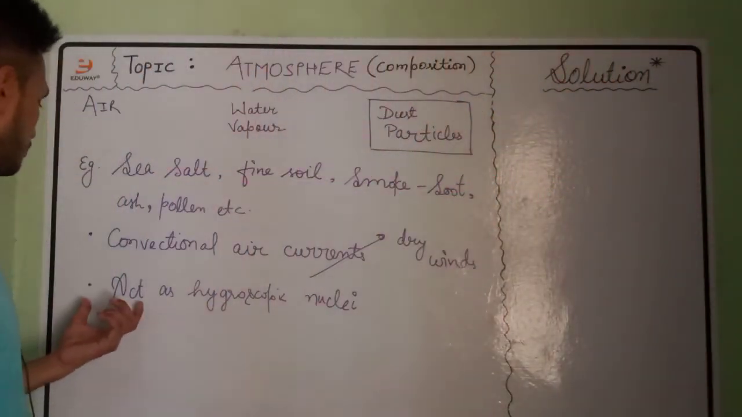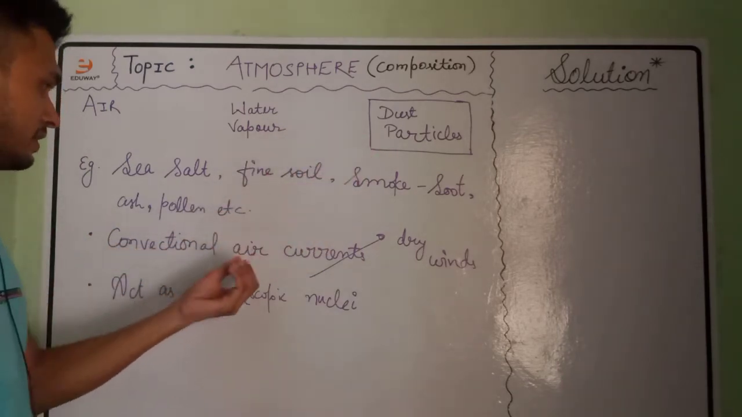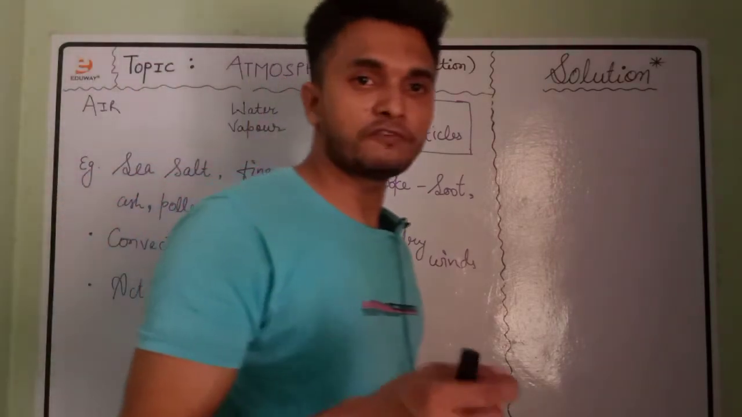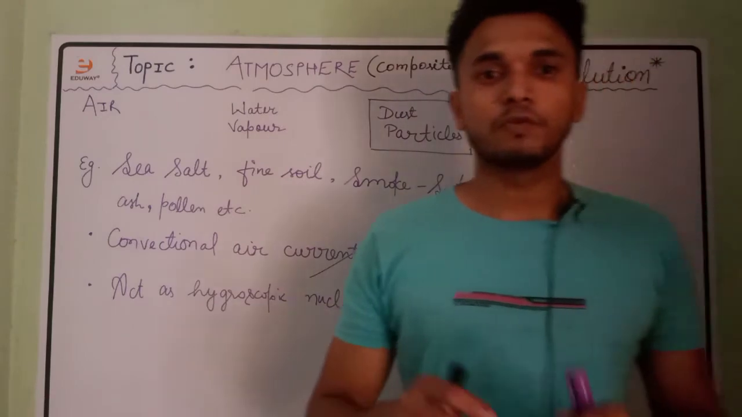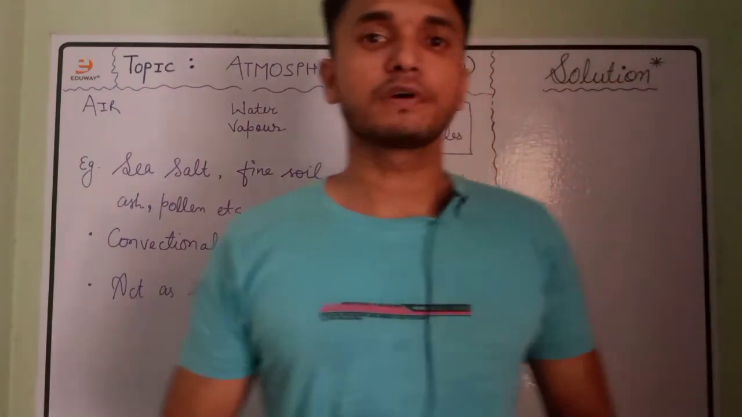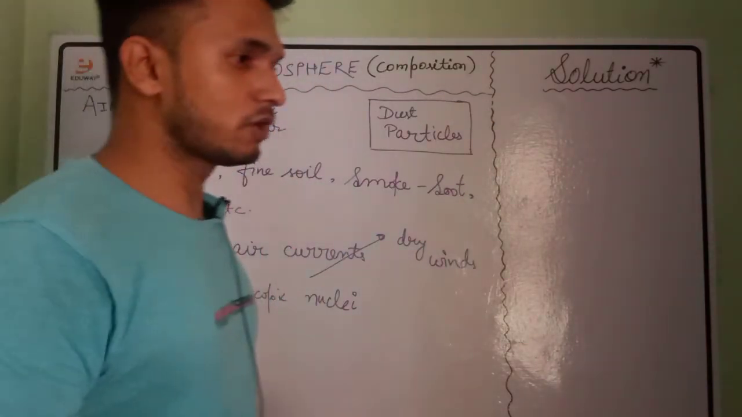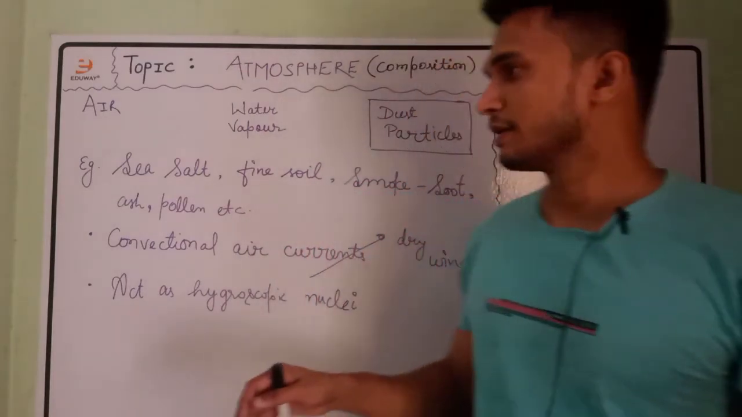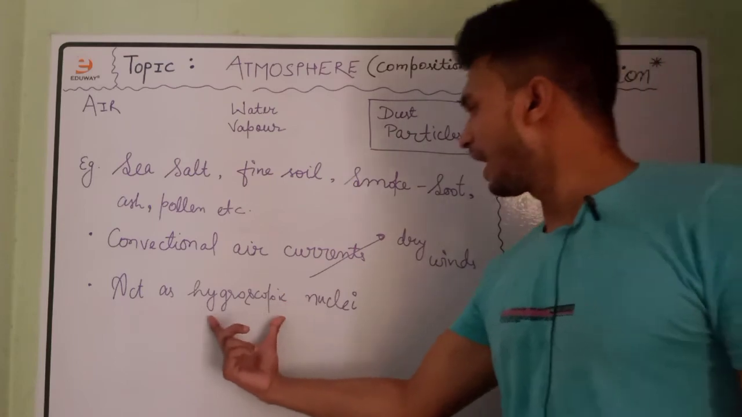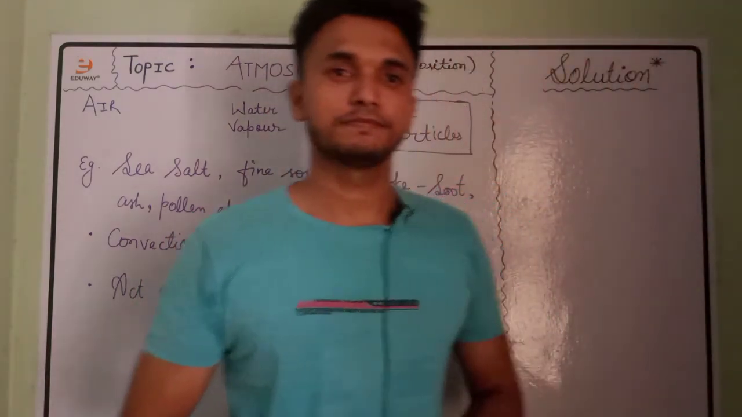Now, we also need to know that the dust particles, the small solid particles in the air, act as hygroscopic nuclei. What is the meaning of hygroscopic nuclei? That is, the water molecules around them get condensed and take the shape of clouds. So they help in the formation of clouds. This is also a very important part of dust particles that you need to know: they help in the formation of cloud by acting as hygroscopic nuclei around which the water gets condensed.